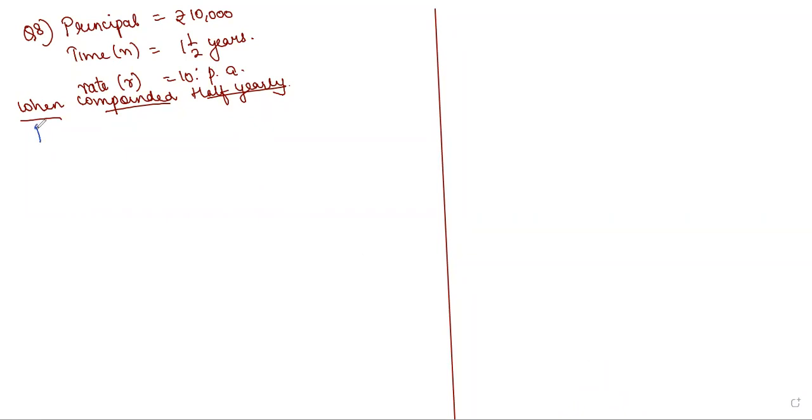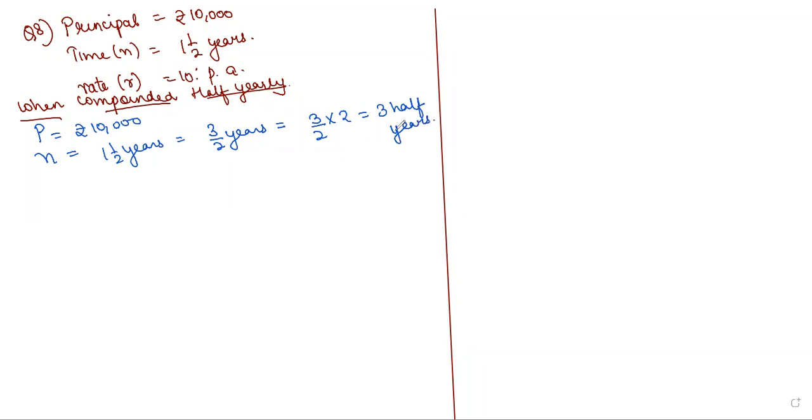So for half yearly, principal will remain the same, 10,000. But time will be multiplied by 2. So 1.5 years is equal to 3 by 2 years. So for compounded half yearly, we multiply it by 2. So 3 half years. Now rate will be divided by 2. So 10% per annum will change into 5% half yearly.